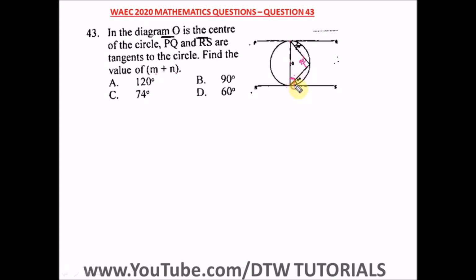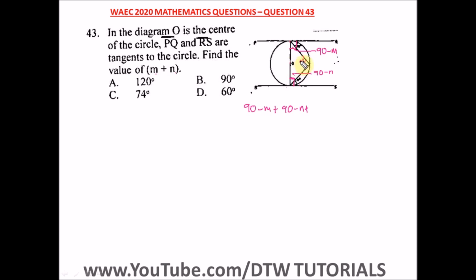So from here to here is 90 degrees. This is another tangent here too, so it means from here to here is also 90 degrees. So this angle here is 90 minus N, and this angle here is 90 minus M. And remember the sum of angles in a triangle sum up to 180. So we have 90 minus M plus 90 minus N plus, remember our angle here,